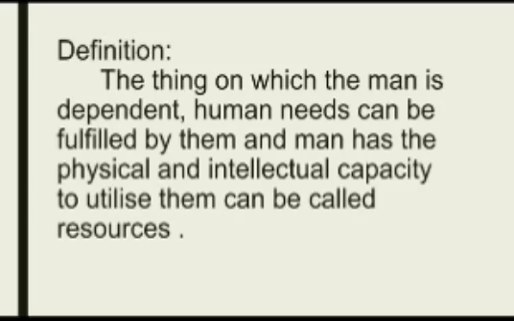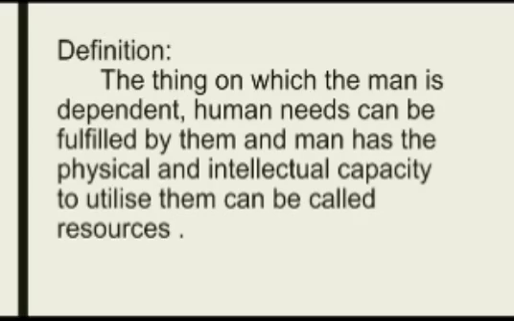For example, during the Stone Age, many minerals were found beneath the surface of the earth, but those minerals were not useful to them, so they cannot be known as a resource. Definition of resources: the thing on which we are dependent, without which we cannot live. The thing is important to us, and it will fulfill our needs. Next, we have the capacity to change the particular thing according to utilization. Then it can be called a resource.